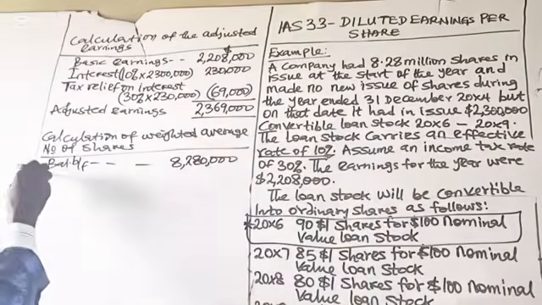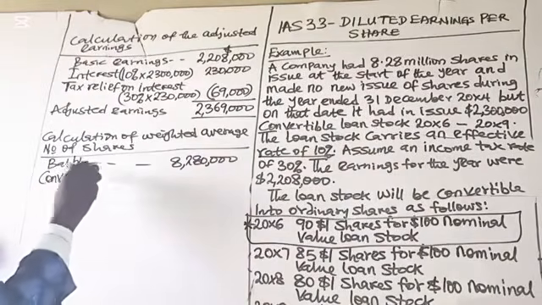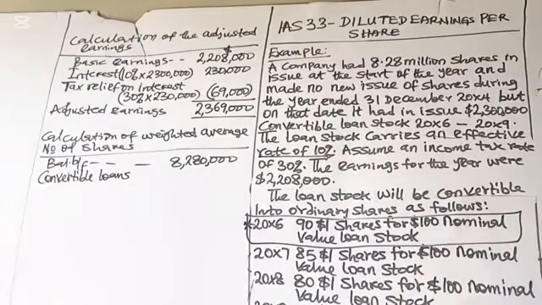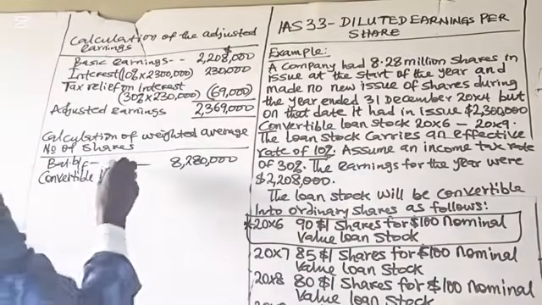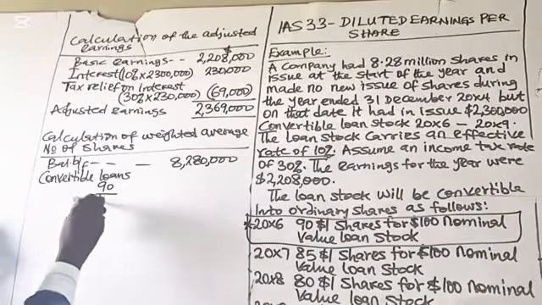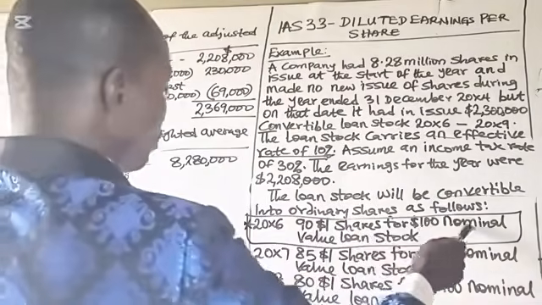Then the convertible loans. The conversion option we go for is 90 shares for 100 loan stock, 90 shares for 100 nominal value.